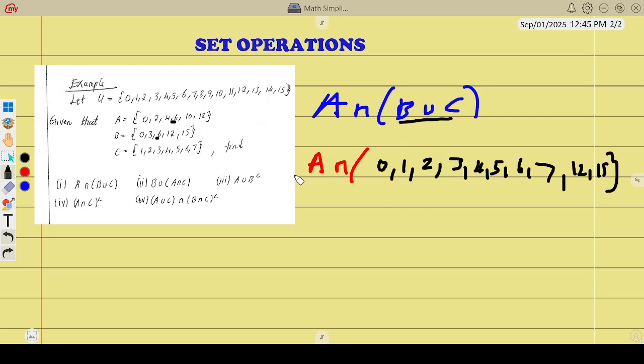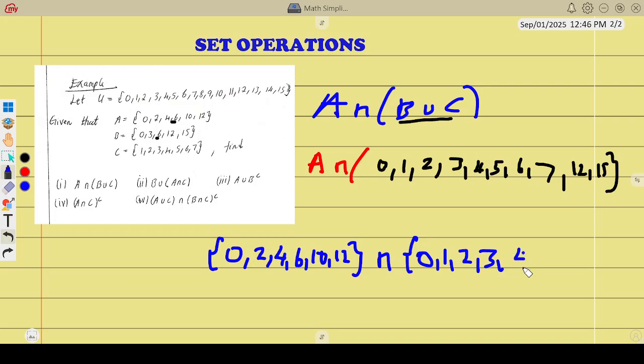Here it simply means A intersection this. Remember, intersection means what are the common things. So the common things in A and this. If you want, you can first write what is in A, just for explanation purposes. In A we have 0, 2, 4, 6, 10, 12. And B union C is 0, 1, 2, 3.